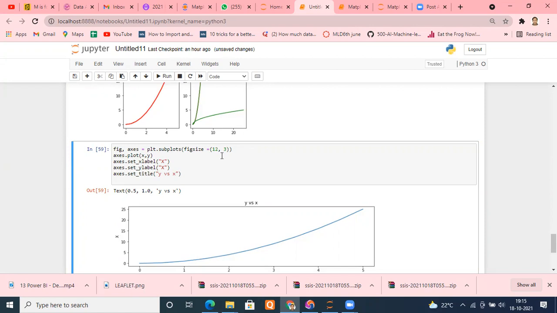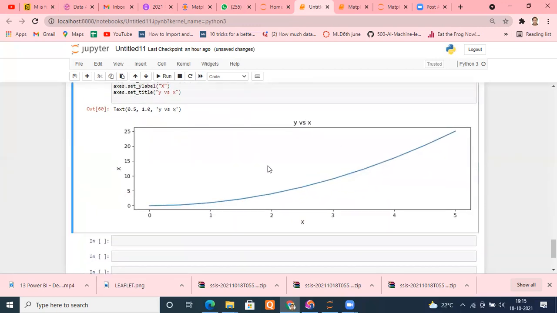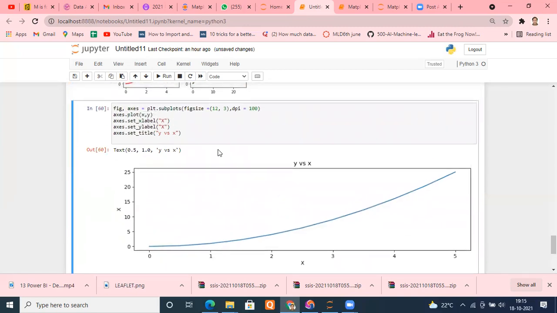Even if you want to save, you can use your DPI as well. You can set your DPI, dots per inch. It means resolution, what kind of resolution you want. So you can set your DPI as well. For example, I said 100. Now see, it has been increased further. So you can change these things.